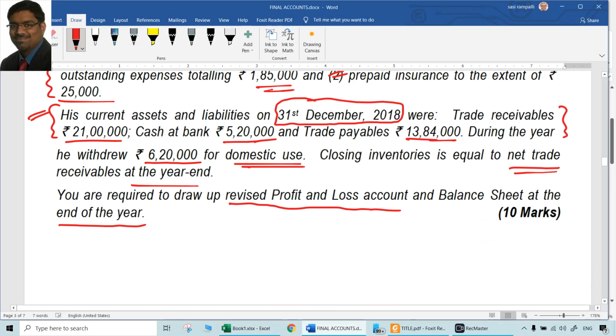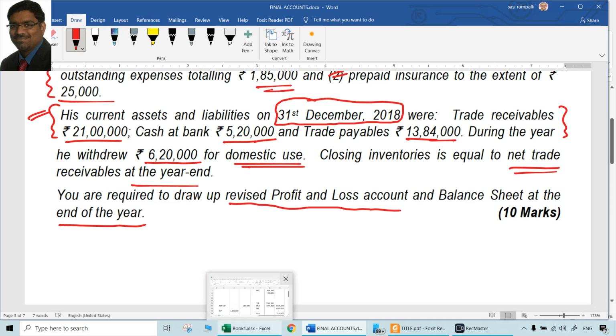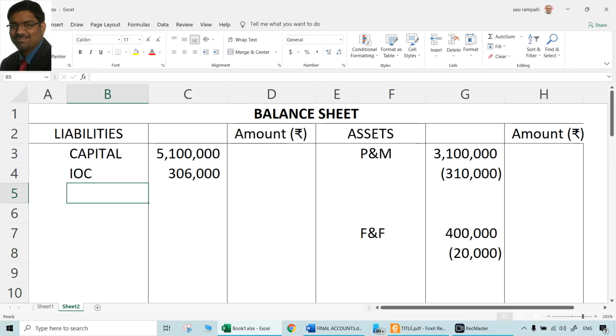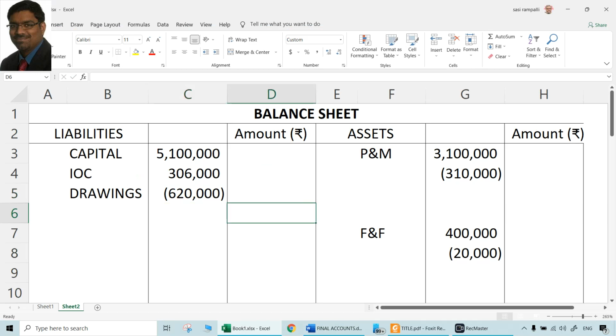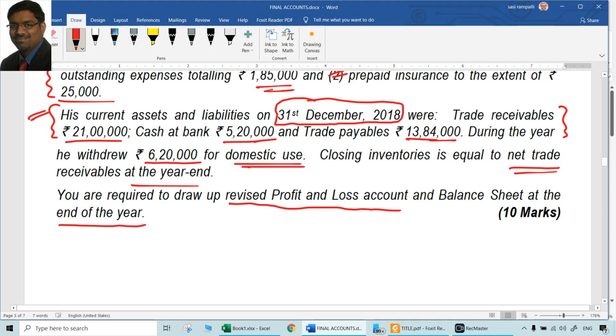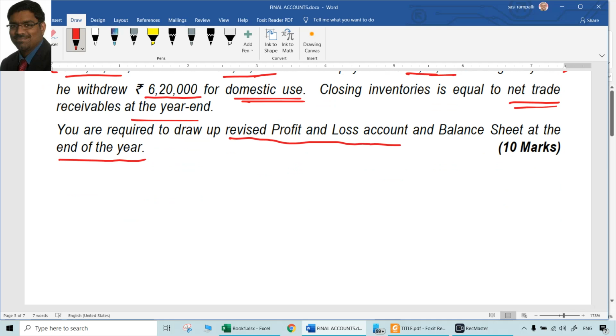And coming to the 6,20,000 point, the withdrawal means definitely the cash account would have been already credited. So that is the bank balance shown here, which is 5,20,000. But the treatment which was not done already is the reduction from capital, because capital we have is only the opening balance. So drawings of 6,20,000 should now be reduced from capital. We are required to prepare the revised P&L account and balance sheet.